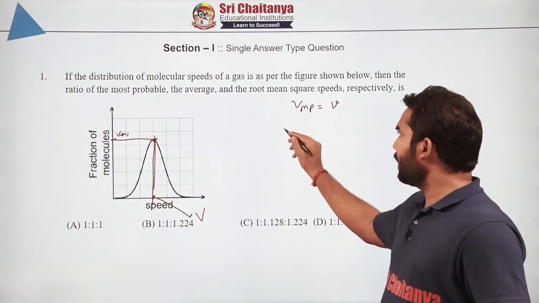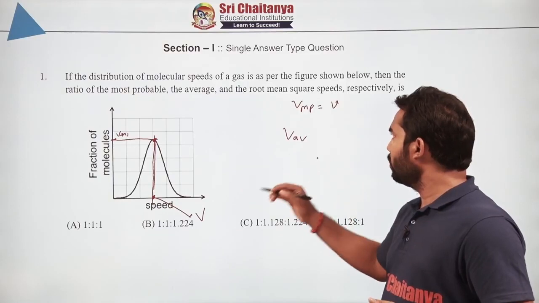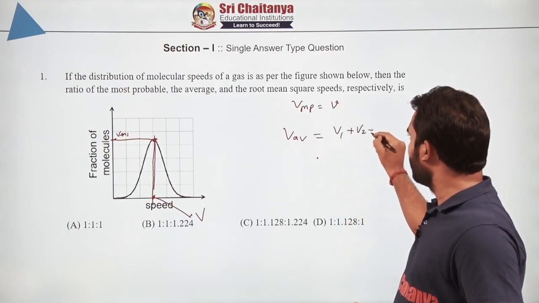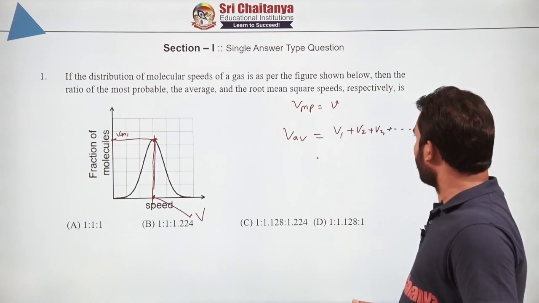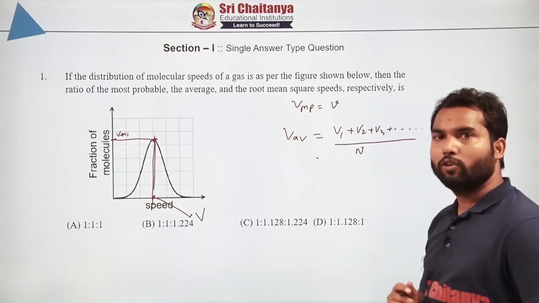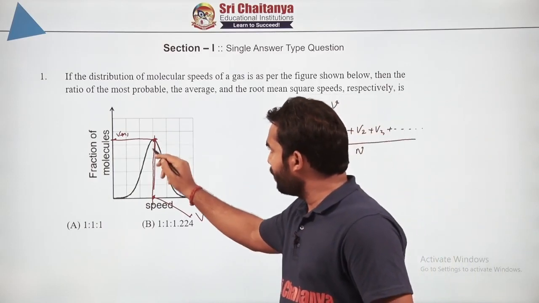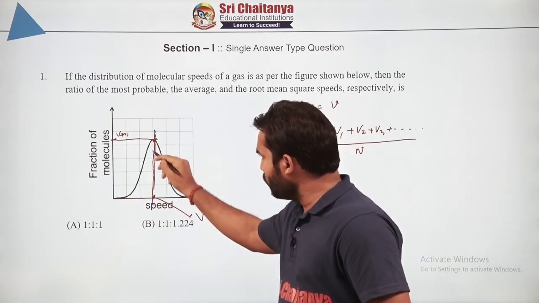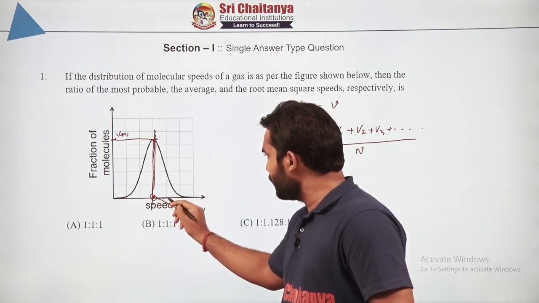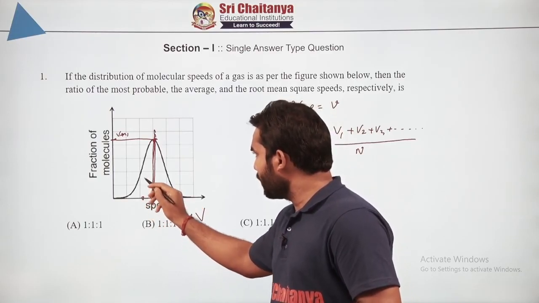Average speed is defined as, suppose there are many molecules, then average speed is V1 plus V2 plus V3 plus however many molecules there are, whole divided by the number of molecules. Now if you look at the symmetry, if you go a distance equidistant from this middle point to the right and to the left, you will figure out the same value.